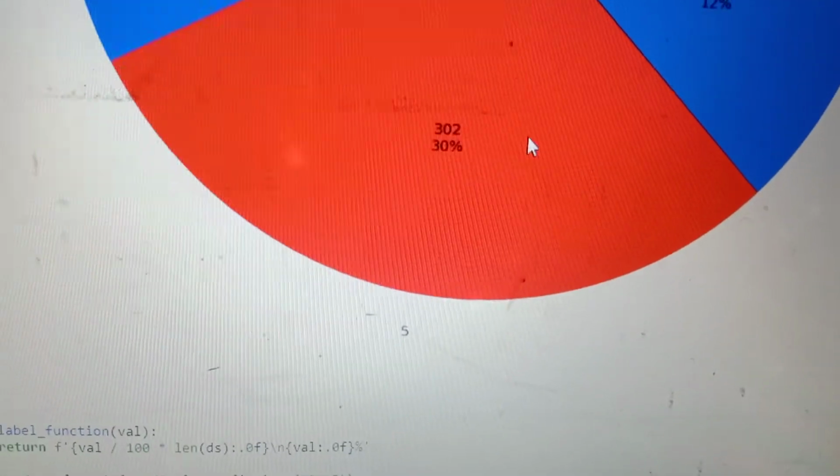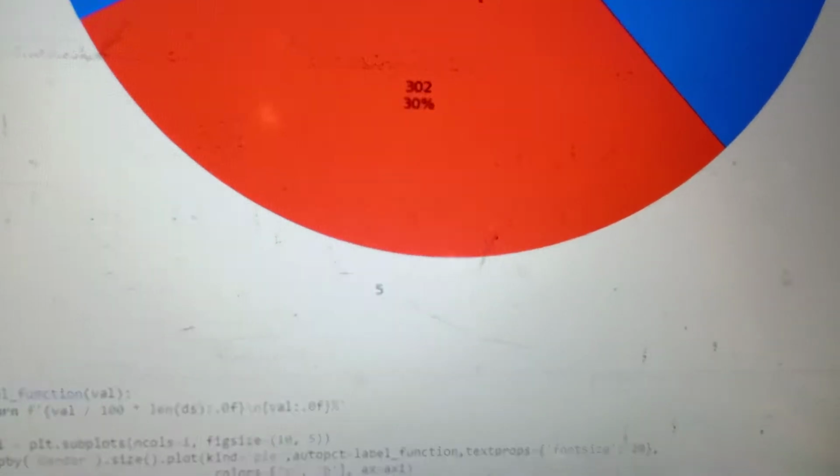The total number of performance rating 5 is 302, which is approximately 30%.